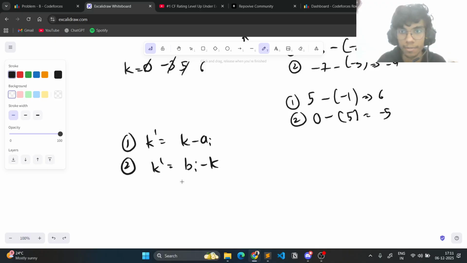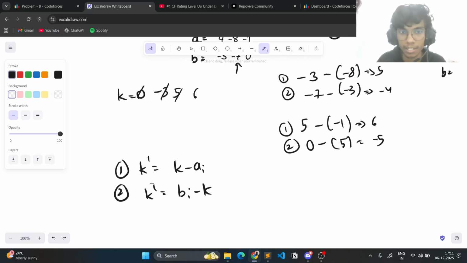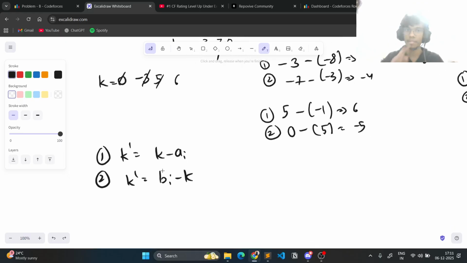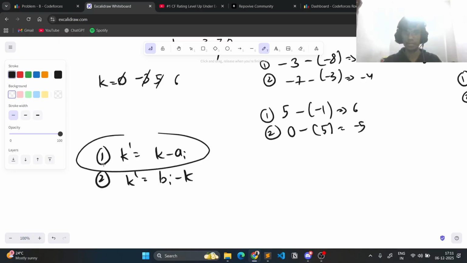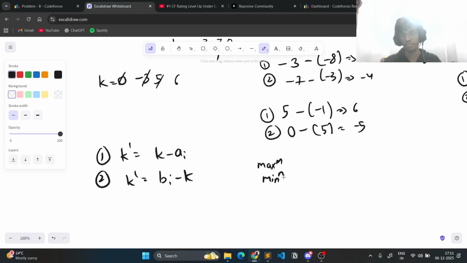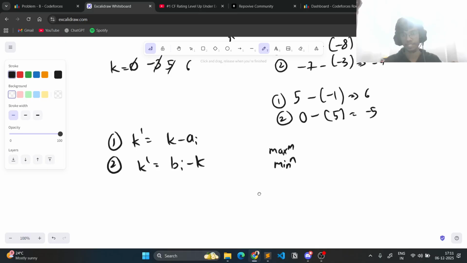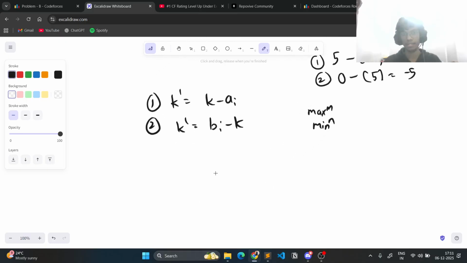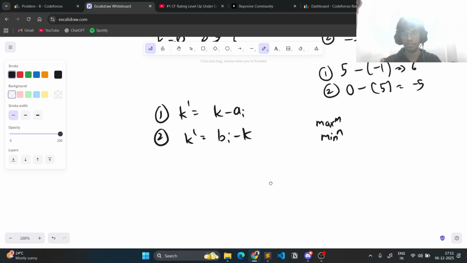So these are the only two options that we can have, and I'm claiming that with each iteration I only need a maximum or a minimum element, right? I only need a maximum and a minimum. Why am I saying that? To prove that,